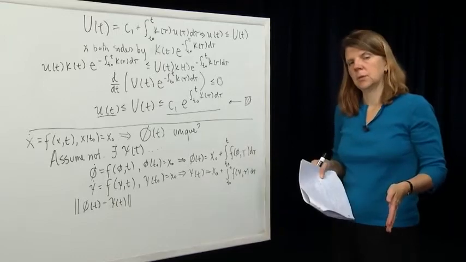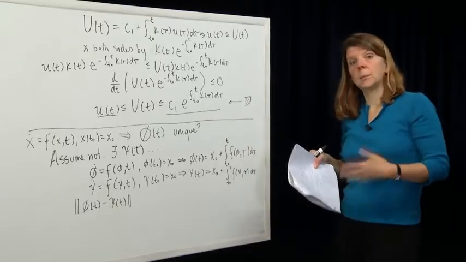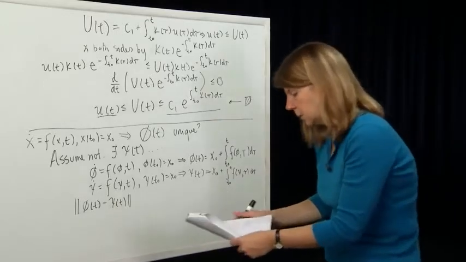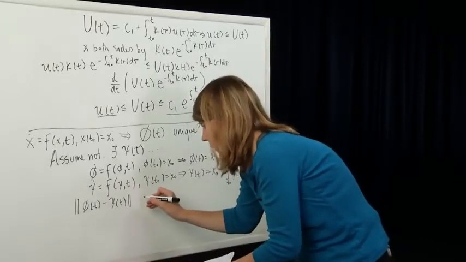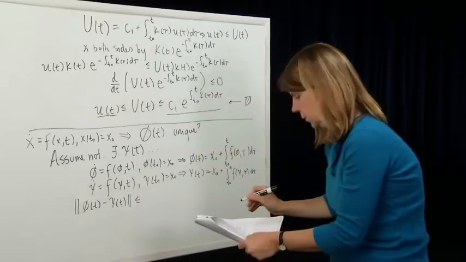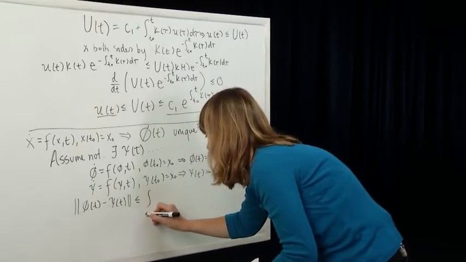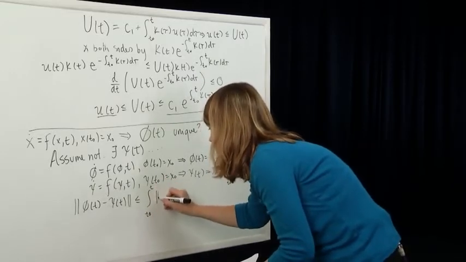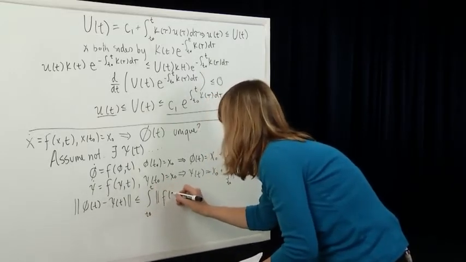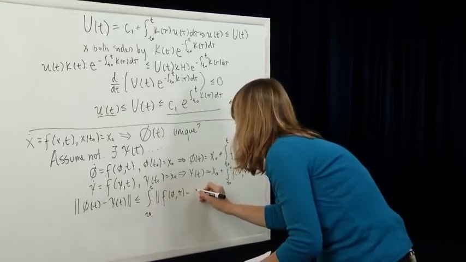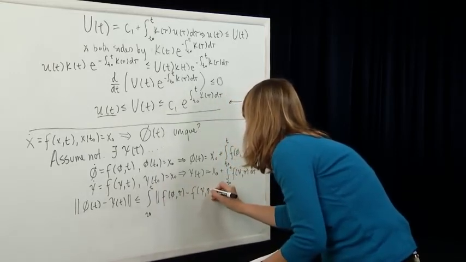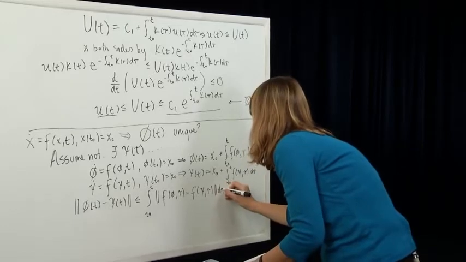I'm going to take the norm of both sides, and then I'm going to bring the norm inside the integral. So I end up with the following inequality, that this is less than or equal to the integral from t0 to t of the norm of f of phi of tau minus f of psi of tau, d tau.